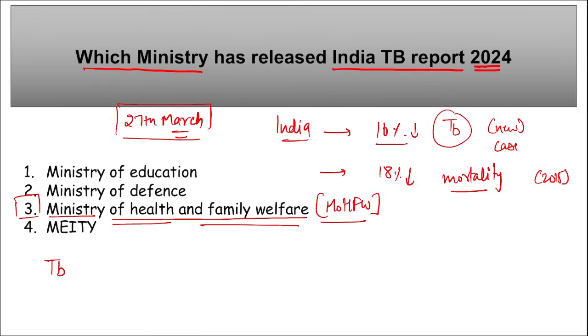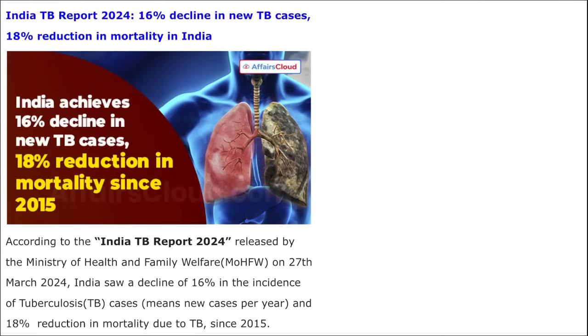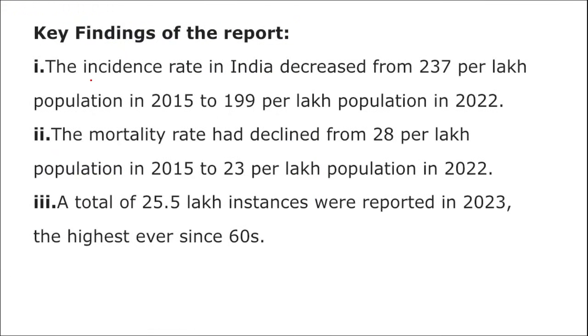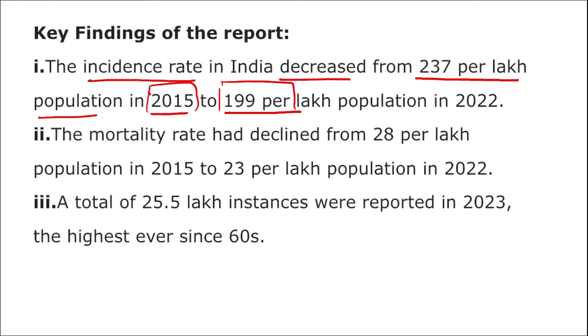Now if we talk about tuberculosis, TB stands for tuberculosis. This is the disease that is caused in our lungs. It is a communicable disease, right? And it affects your lungs. If we talk about some of the findings of this report, here you can see the incidence rate in India decreased from 237 per lakh population in 2015 to 199 per lakh population in 2022.